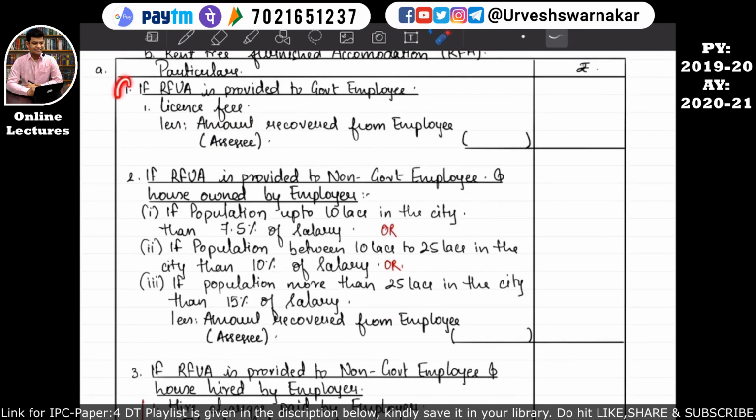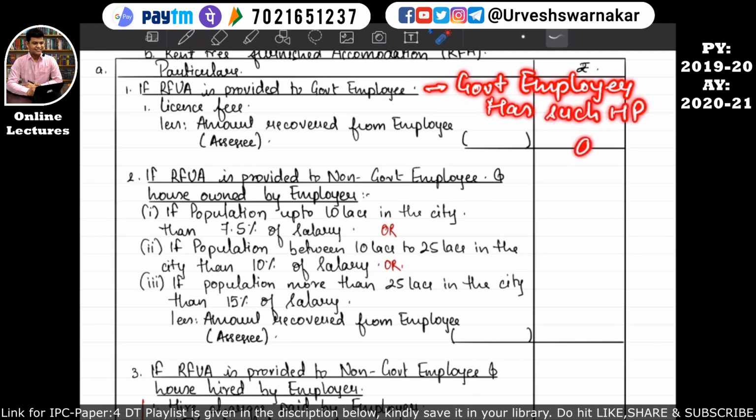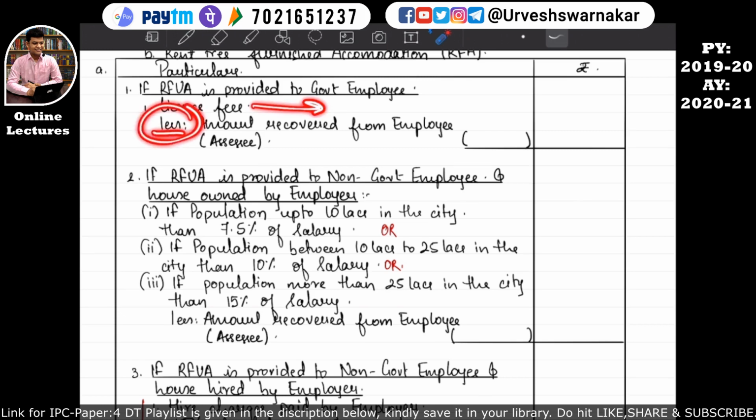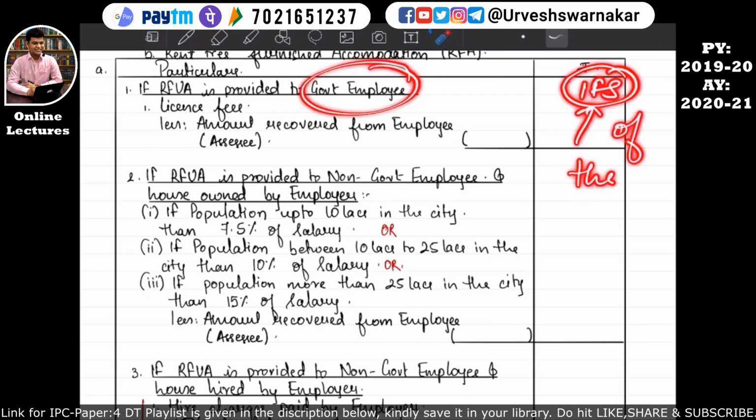So let's revise this. First point says that if rent free unfurnished accommodation is provided to a government employee, irrespective of whether that government employer has such house property owned or hired, the value of non-monetary perquisites will be calculated in this manner: license fees, which will be further reduced by the amount recovered from the employee, and whatever the balance comes here will be taken into the income from salaries computation of that assessee, that is the government employee. I hope this is quite clear to you all.